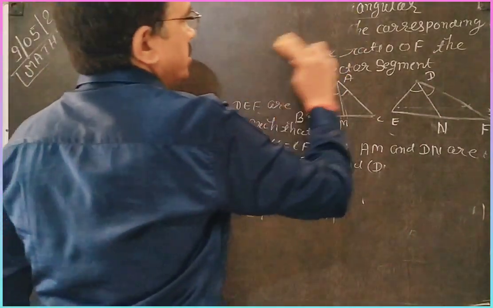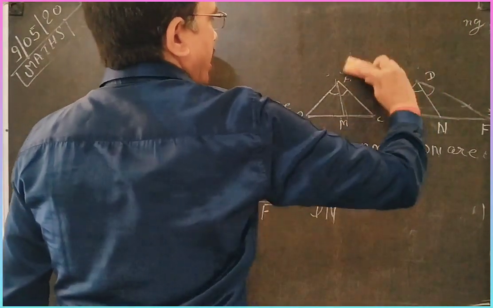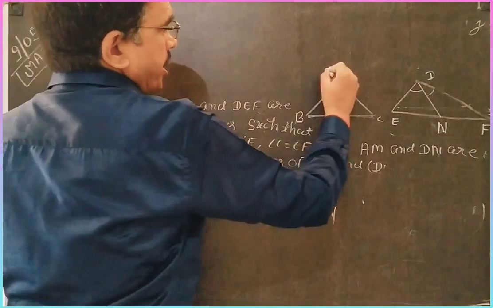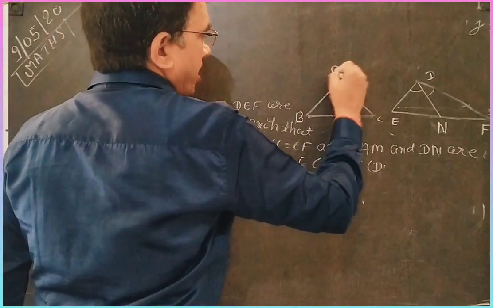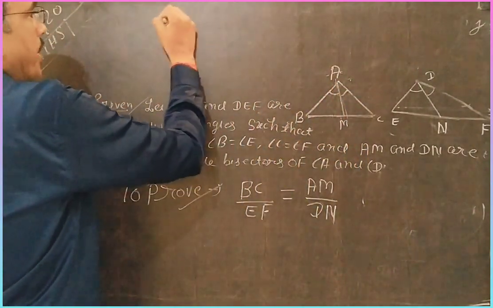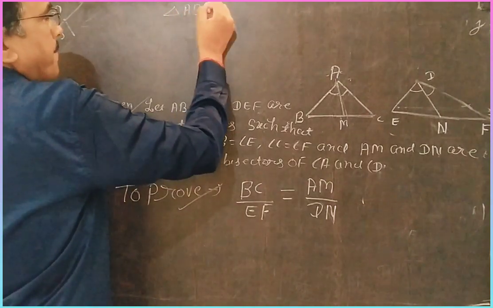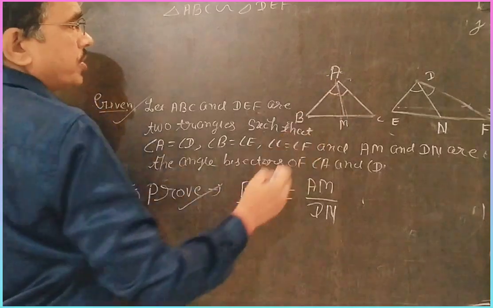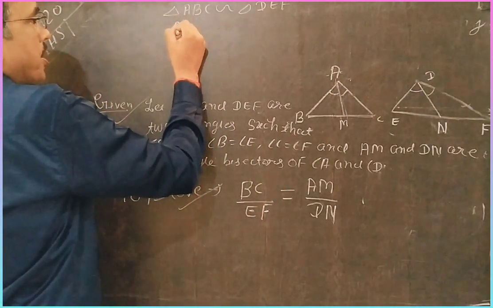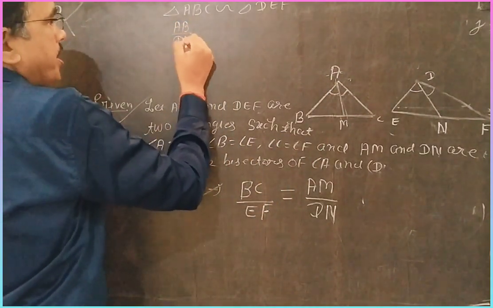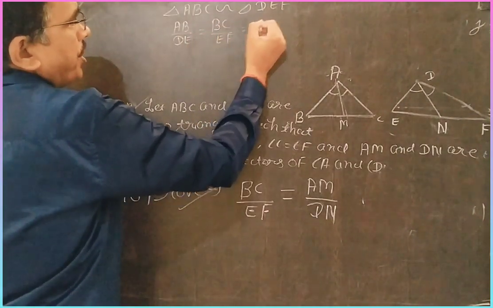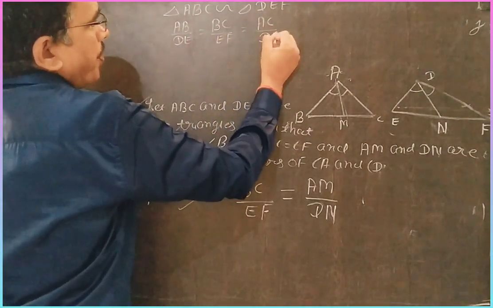So dear students, now proceed as in theorems 1 and 2. First, these triangles are similar because they are equiangular. So you write triangle ABC is similar to DEF because both are equiangular. Hence AB by DE is equal to BC by EF is equal to AC by DF.